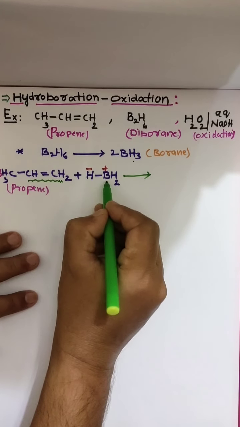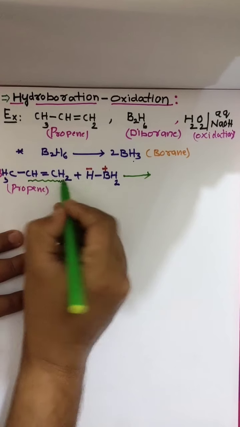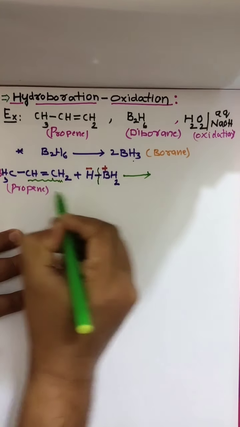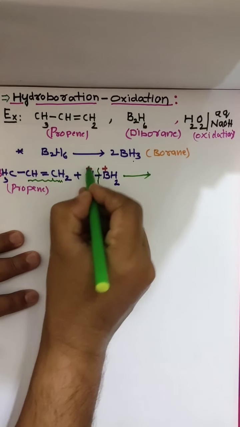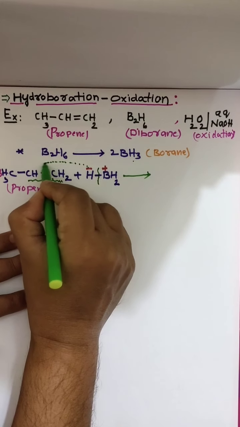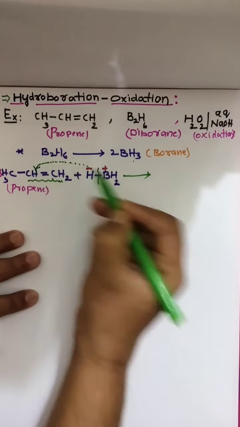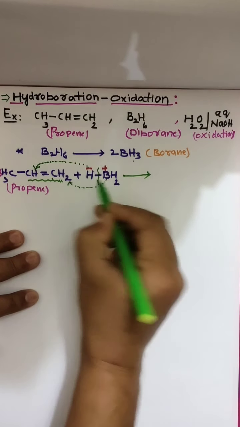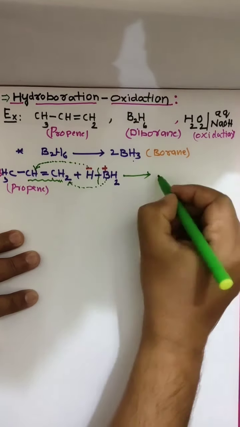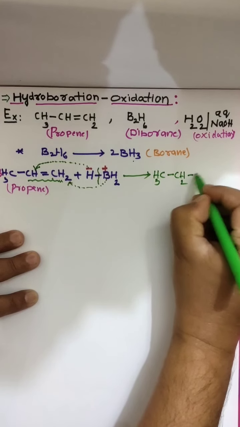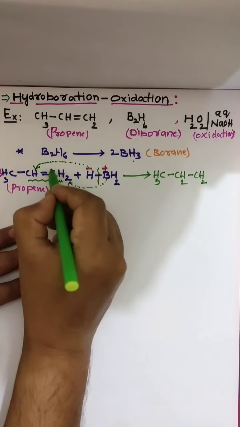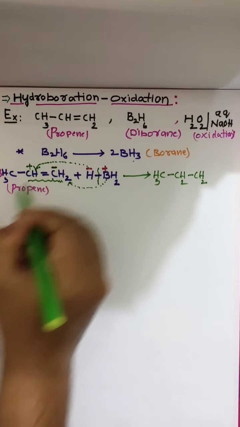Here hydrogens are more on this carbon of the double bond, so BH2, that is boron, attacks this carbon and this bond is going to break. So H minus attacks at CH and boron attacks at CH2, giving CH3CH2CH2BH2. This is now negative charge, this is positive charge.